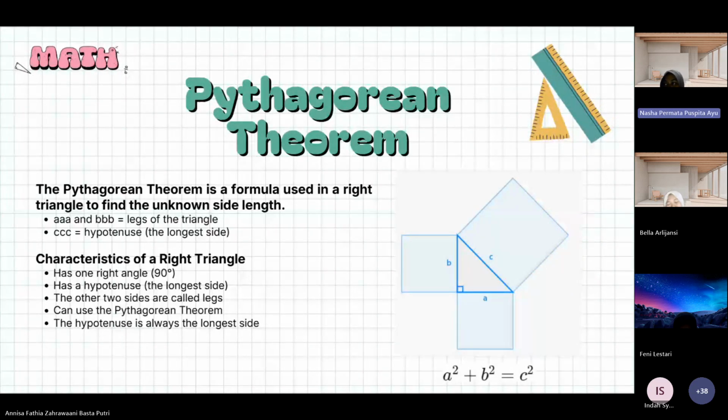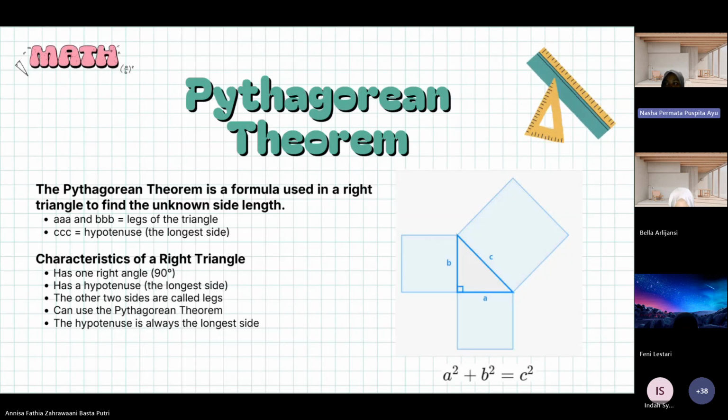The Pythagorean theorem is one of the fundamental concepts in geometry used in right triangles to determine the length of an unknown side. A right triangle is a triangle that has a 90-degree angle.